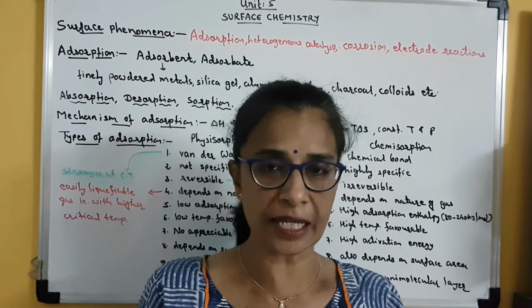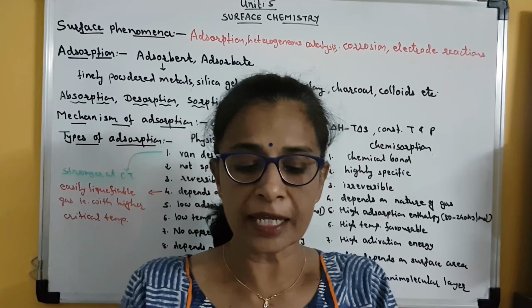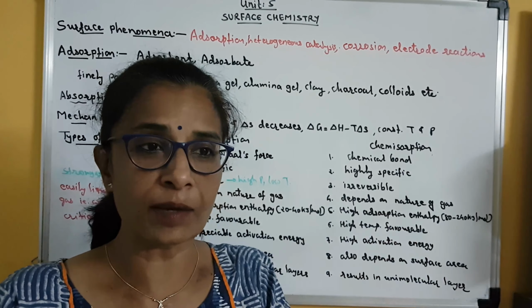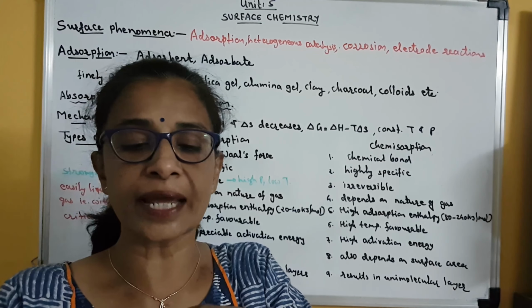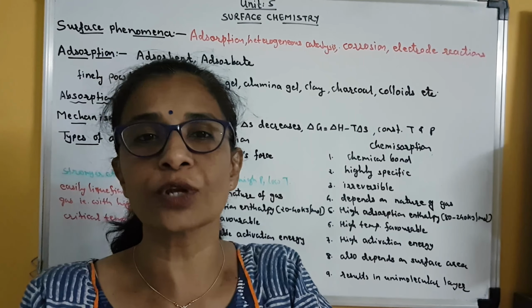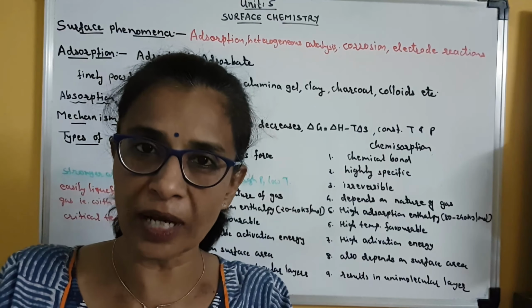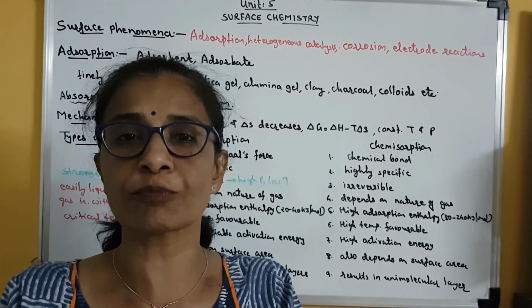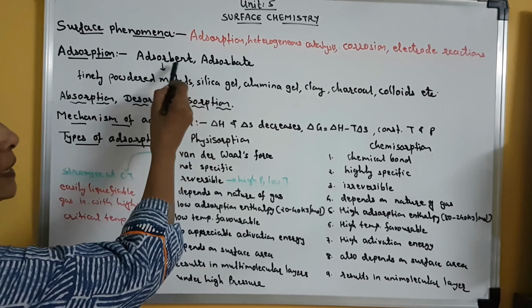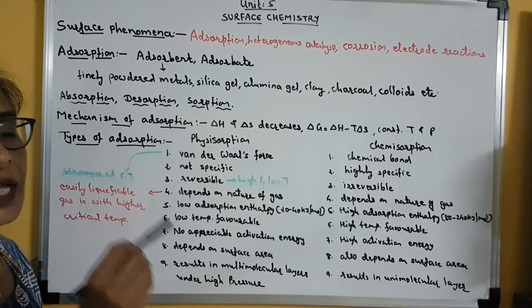For example, this is the duster. Suppose I rub the board with this duster, and if I am using chalk, instead of using such a pen, then chalk dust will get deposited on the surface of this duster. So here this chalk dust is known as adsorbate. The substance that accumulates on the surface of the solid or liquid is known as adsorbate. And the material on the surface of which adsorption takes place is known as adsorbent.